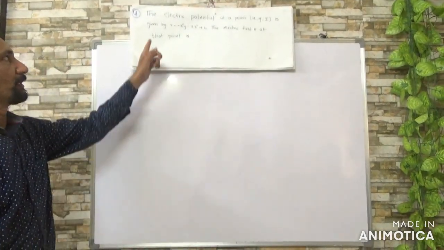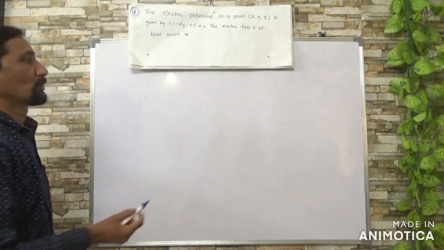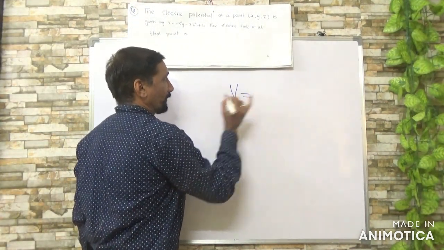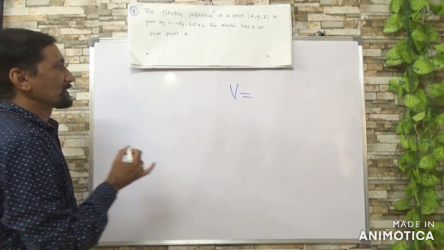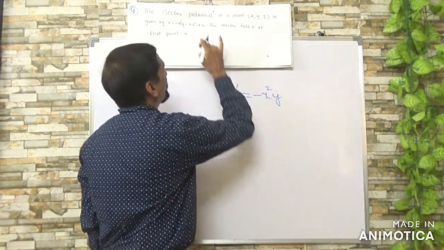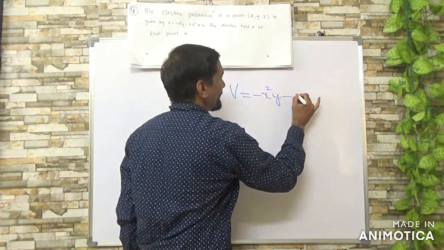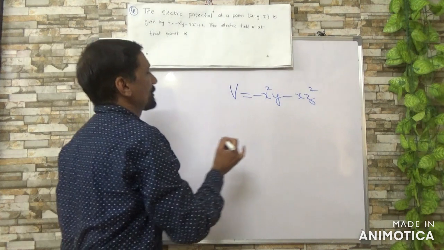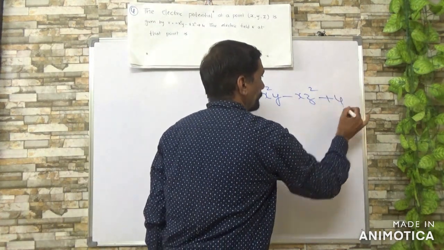Now about the next problem. In this problem you have a potential function, that is minus x square y, minus x z square plus 4.